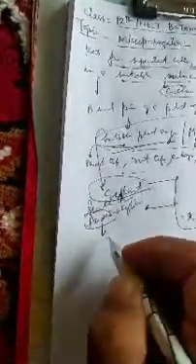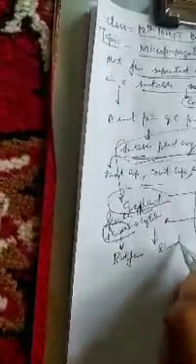The second culture medium is often supplemented with growth hormones like auxin and cytokinin, because auxin has the ability to promote root formation, and cytokinin promotes shoot formation.